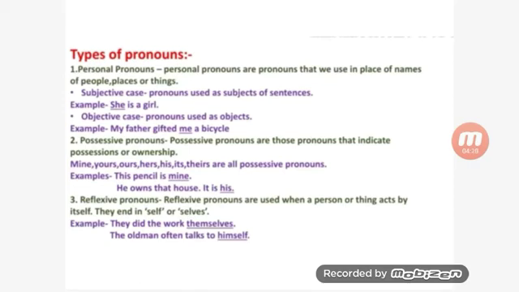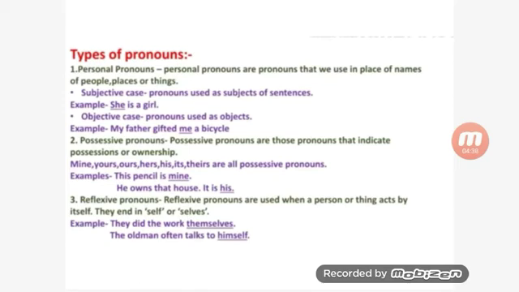So I hope you understood the personal pronoun. I am repeating what a personal pronoun is. Personal pronouns are pronouns that we use in place of names of people, places or things.